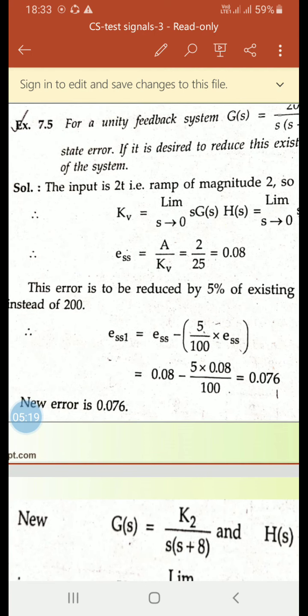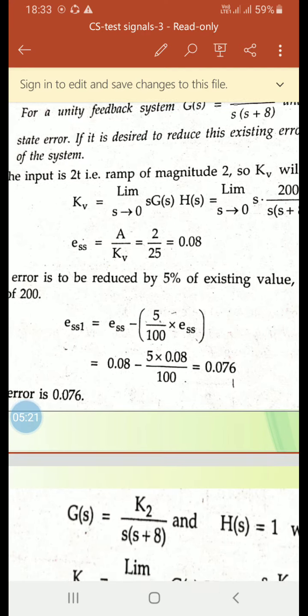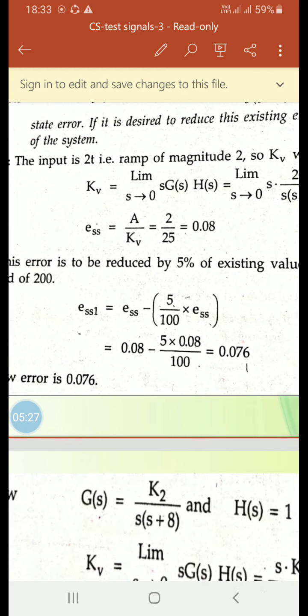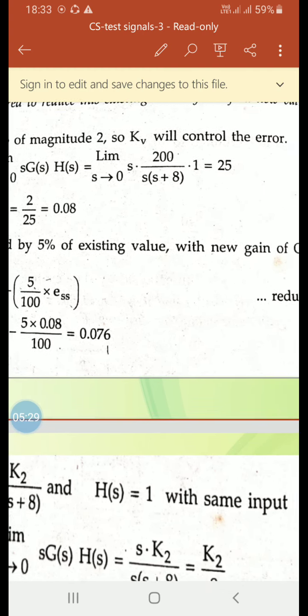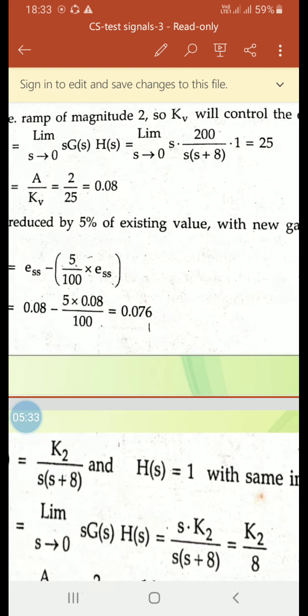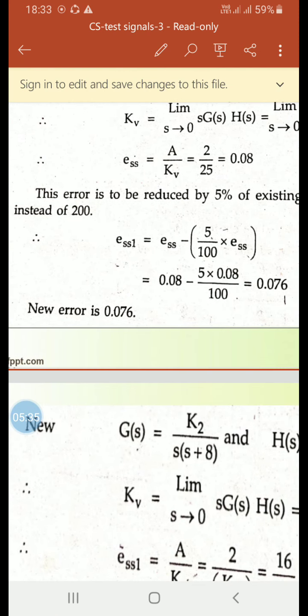So this error is to be reduced by 5%. We have ESS equal to 0.08, which has to be reduced by 5% of the existing value, with the new gain of G(s) as K2 instead of 200.